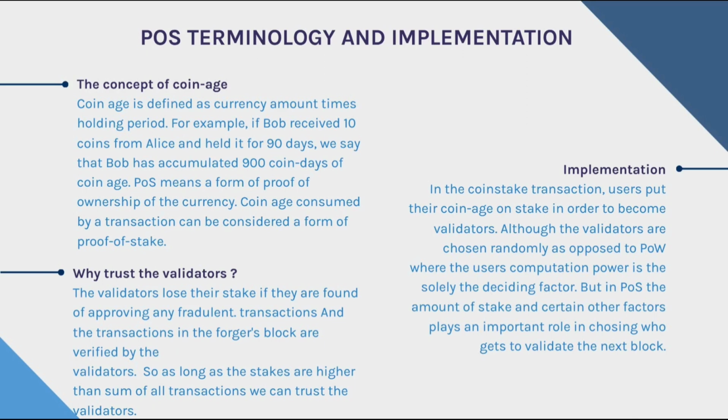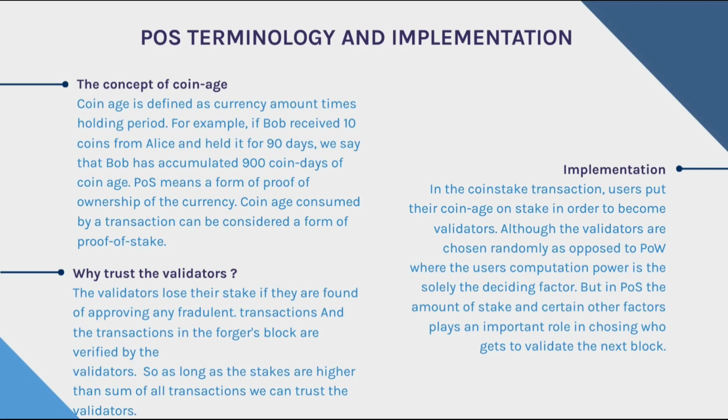In proof of stake, there are validators, like in proof of work there are miners. Here, validators get to approve or verify new blocks. The process of adding new blocks is called forging or minting, as opposed to mining in the case of proof of work.